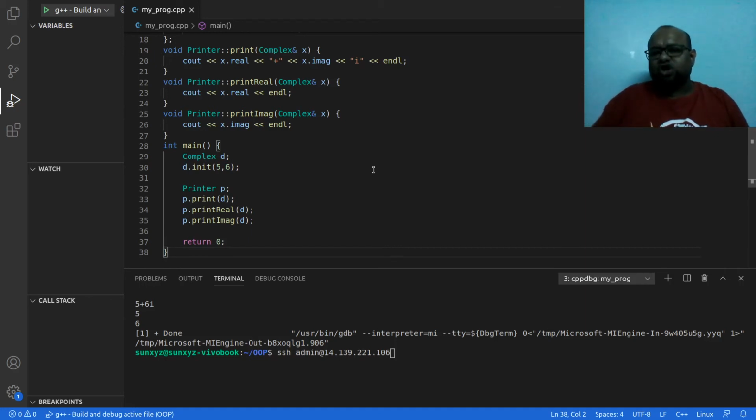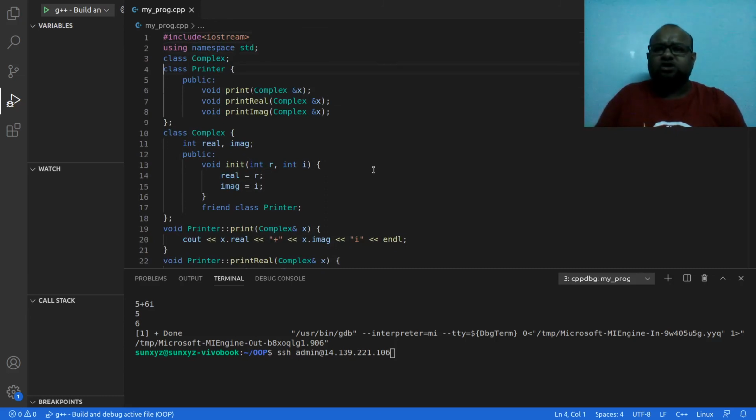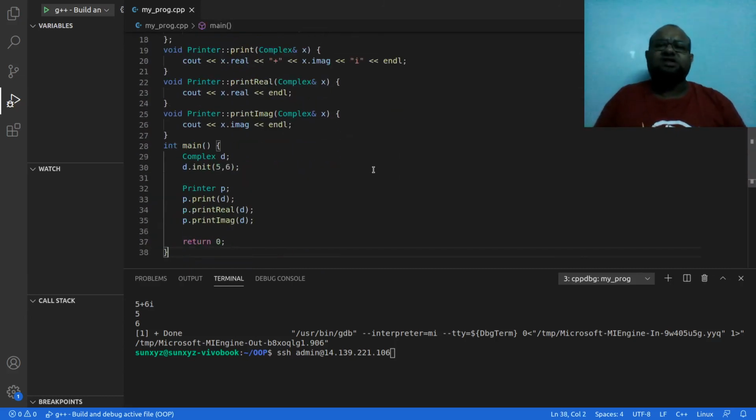Alright, then we saw how to make the method of a class the friend of another class. That is what we had done before when we had only one method, this print method in our printer class. Then we saw how to make an entire class a friend of another class. So this is the last thing that we have done. Right, so these are all the contents for this video.